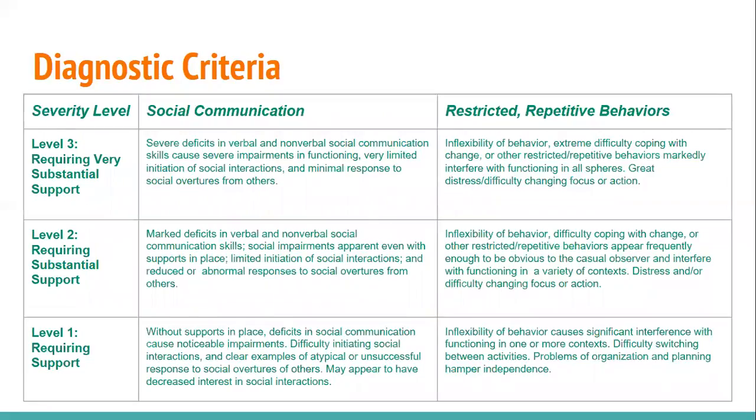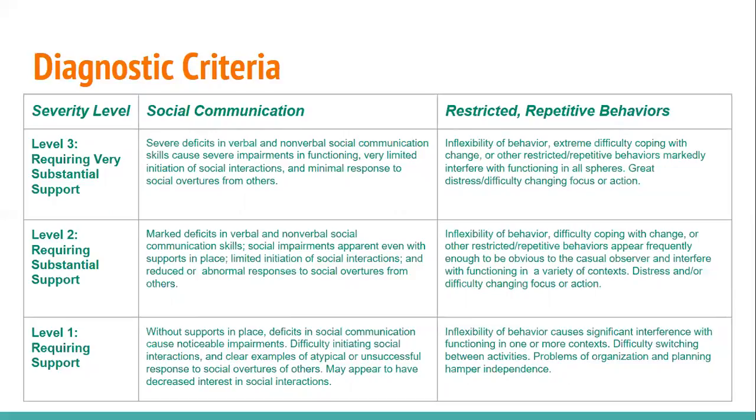When we look at these different severity levels, let's look at them based on specifically what it would look like for social communication and restricted repetitive behaviors. For a level 3 severity, which is requiring very substantial support, severe deficits in verbal and nonverbal social communication skills are going to cause severe impairments in functioning, very limited initiation of social interactions, and minimal response to social overtures from others.